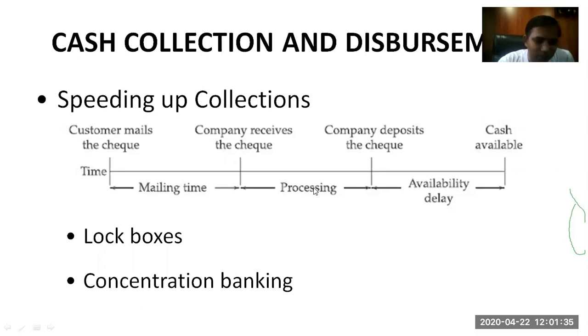That is, when the customer is mailing the check, the company receives and the company deposits. Instead of mailing the check, the customer can go to the respective bank that is provided by you, and deposit the check directly in that respective bank account which is given by you. So this entire mailing time and processing time gets zero, and the check is directly deposited to the bank account of the company, and cash will be available to the company in a shorter duration because this respective duration is deducted from the entire channel. So this is how you can speed up your collection process.